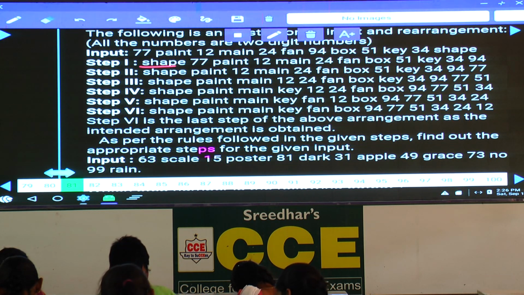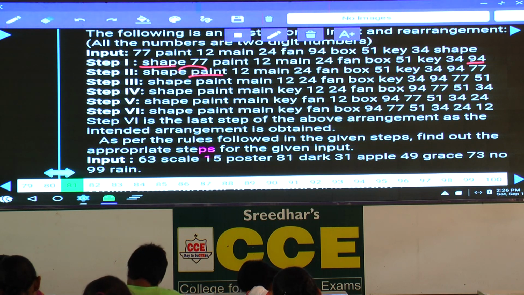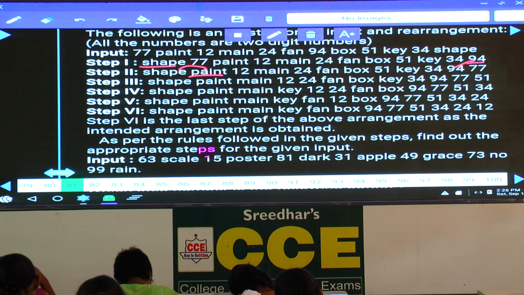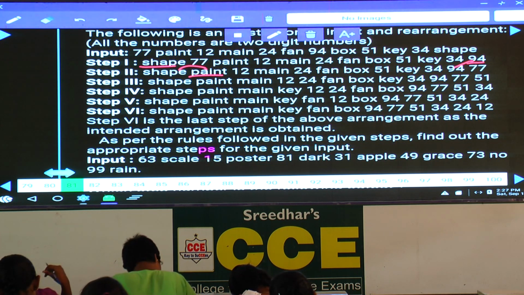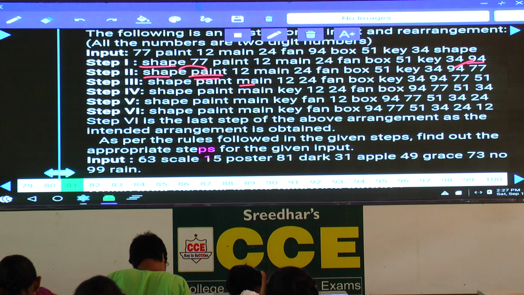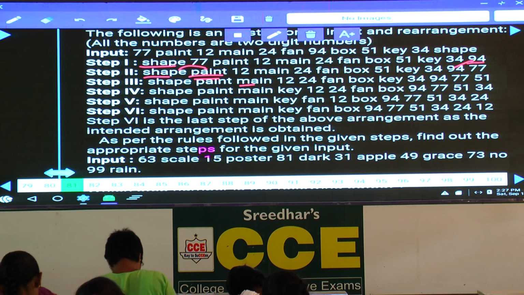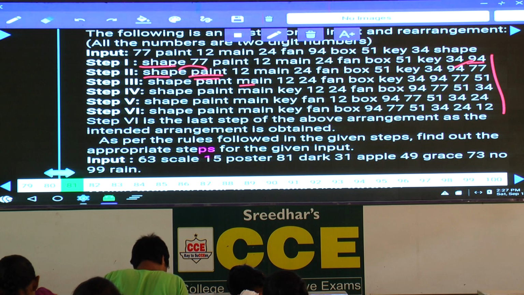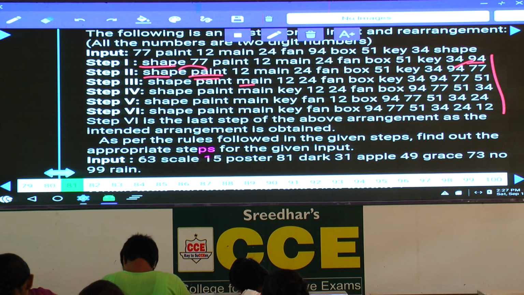Now in the first step, the highest word is arranged at the first place and the highest number is arranged at the last place. And in step 2, the next word after shape, that is paint, is arranged at the second place. Here, this 94 shifted to the next place and 77 is arranged at the last place. In the case of words, the words are fixed here and the next word is arranged at the next place. But in the case of numbers, each new number is arranged at the last place and the numbers already arranged in the previous step are shifted to the next place. Clear now? Now this is about questions 81 to 85. Any doubts in this 81 to 85?